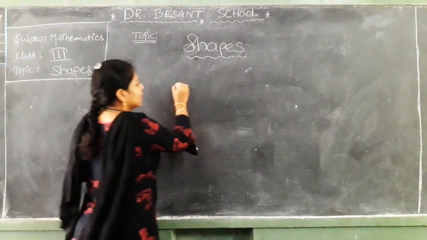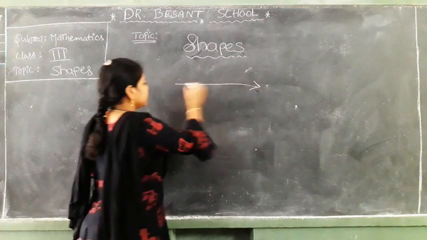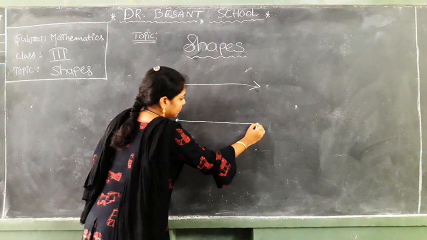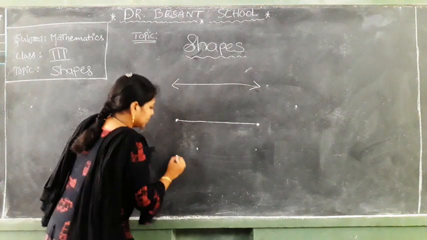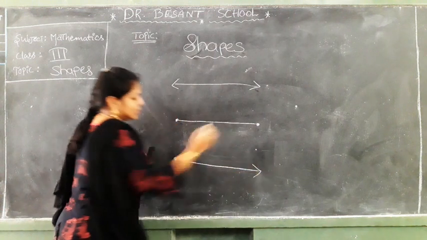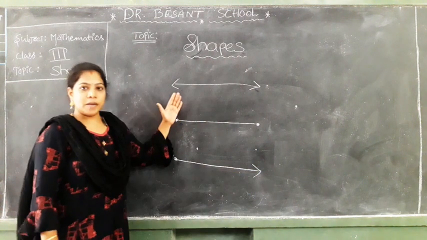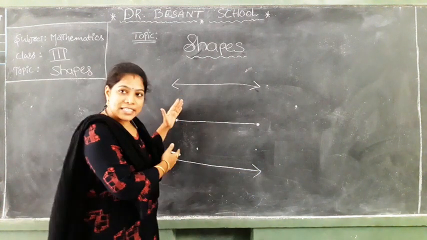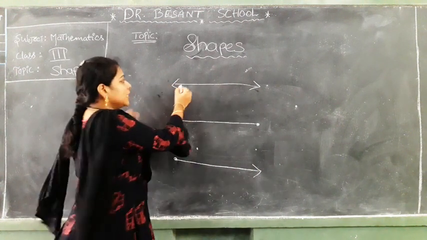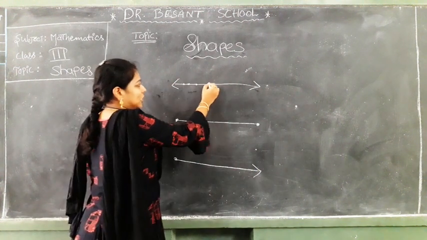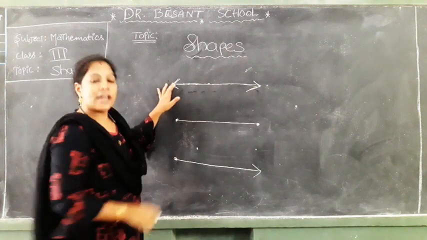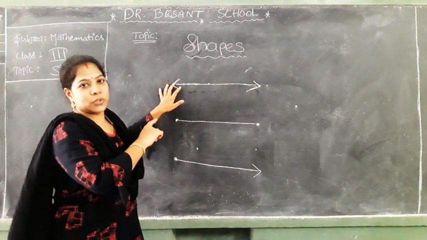Okay. This is the line, and one more this one, and this is one more. Okay, once observe and say what these are. Observe and say the first one. All the points placed close to each other form what? This is called line. There are no ends to the line.